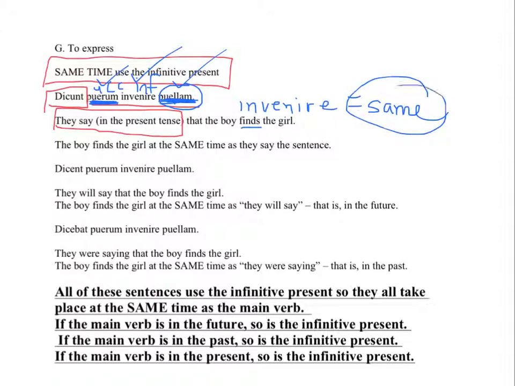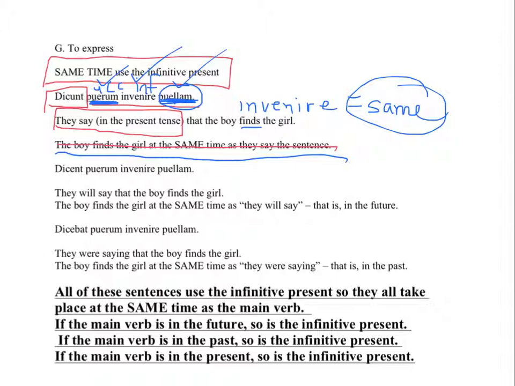Invenire is happening at the same time as the main verb, so invenire is also happening at the present time. That's simple. So you can clarify this sentence by saying the boy finds the girl at the same exact time that the sentence is spoken. May be too over the top, too detailed. Most people don't speak like that. But that's how explicit Latin is.